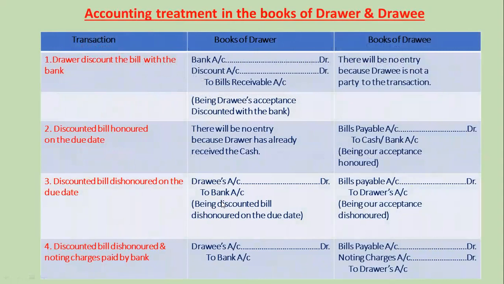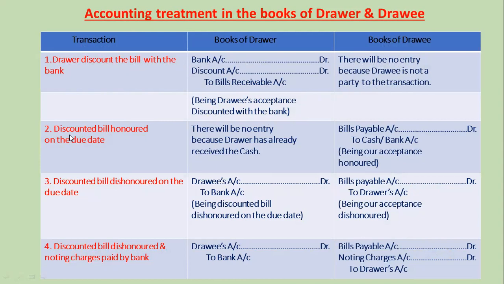After solving these examples, we will advert to accounting treatment in the books of drawer and drawee. The first transaction, drawer discounts the bill with the bank. In the books of drawer, the entry reflects as bank account debit, discount account debit to bills receivable account, being drawee's acceptance discounted with the bank. And in drawee's book, there will be no entry because drawee is not a party to the transaction.